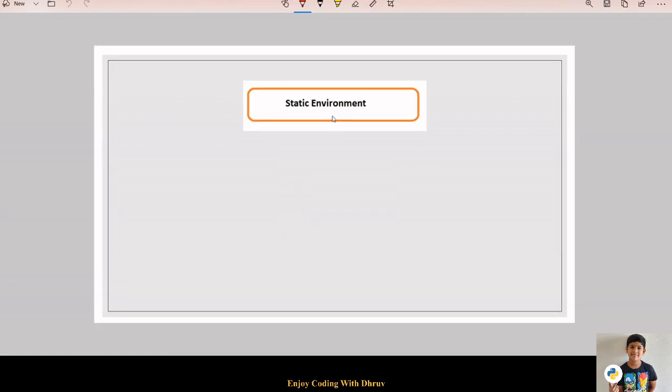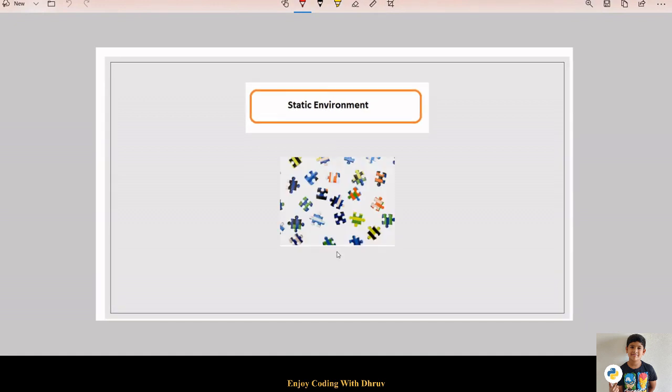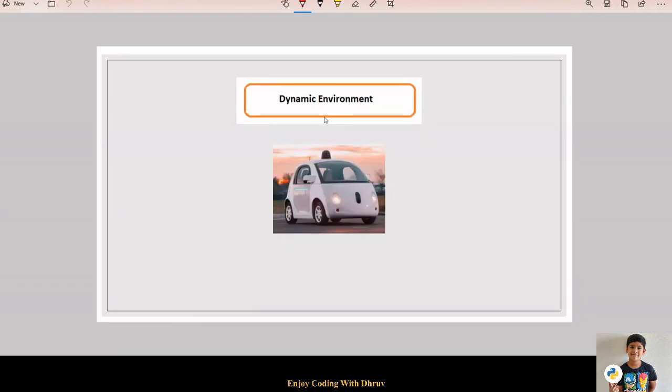In static environment, the environment doesn't change. Example is solving a puzzle that doesn't have a time limit. Dynamic environment changes while agents take decisions. Self-driving car is an example.